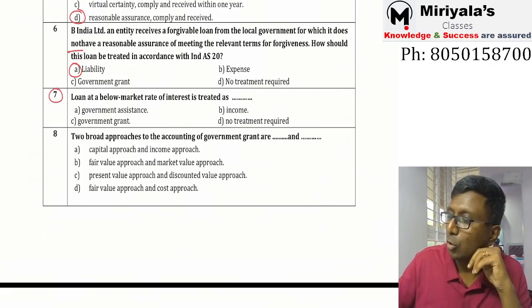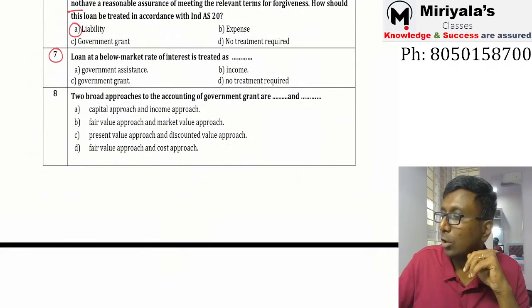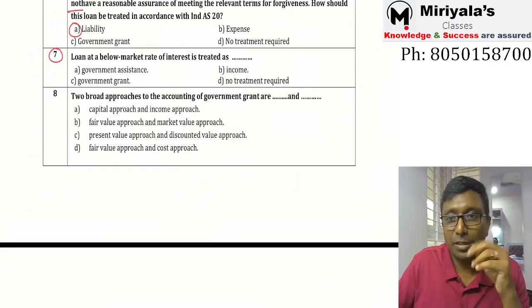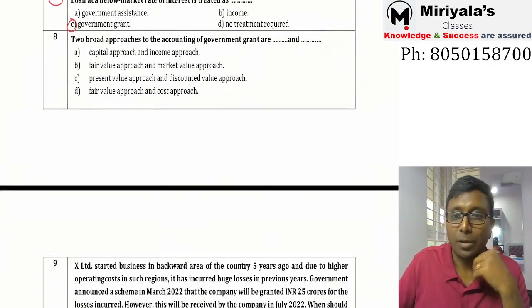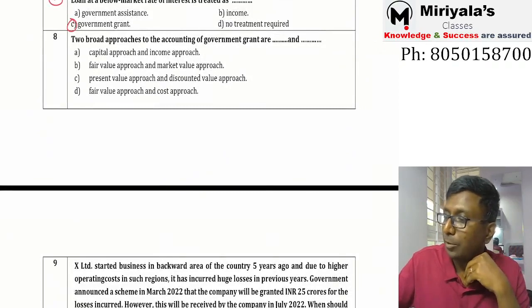Done, my dear. Go to seventh bit. A loan at a below market rate of interest is treated as below market rate. Is it a government grant? Yes, 100% government grant. C is the right answer. Perfect, my dear.